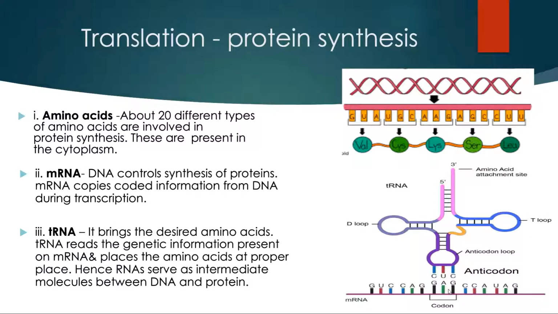But the transfer RNA reads the genetic information which is present on the messenger RNA, and accordingly this transfer RNA places the amino acids at the proper place. Hence, both messenger RNA and transfer RNA serve as intermediate molecules between DNA and protein synthesis.